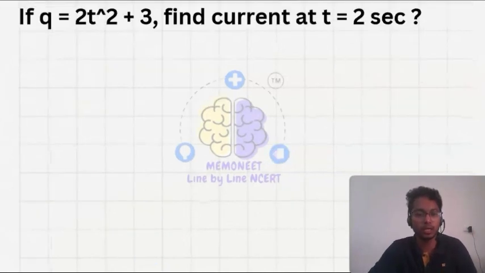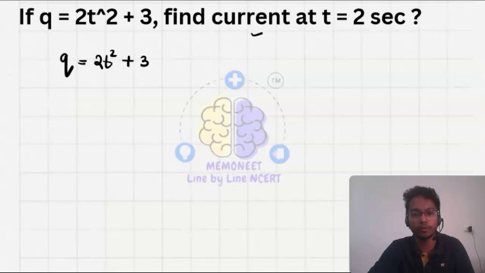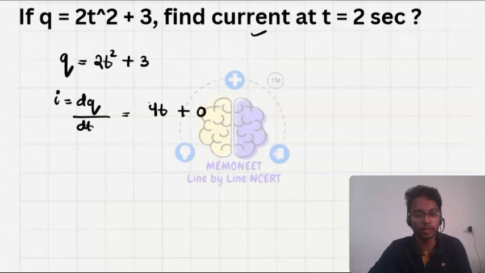Okay, let's see a question here. We have q is equal to 2t square plus 3. So we have to find out the current at t equals to 2 seconds. So we know that I is equal to dq upon dt. It means if you differentiate it, it is 4t plus 0. So we have to find the current at 2 seconds. Okay, so when we put the value of t as 2, it is 4 into 2, equal to 8 ampere. Okay, so the current at 2 seconds is 8 ampere.